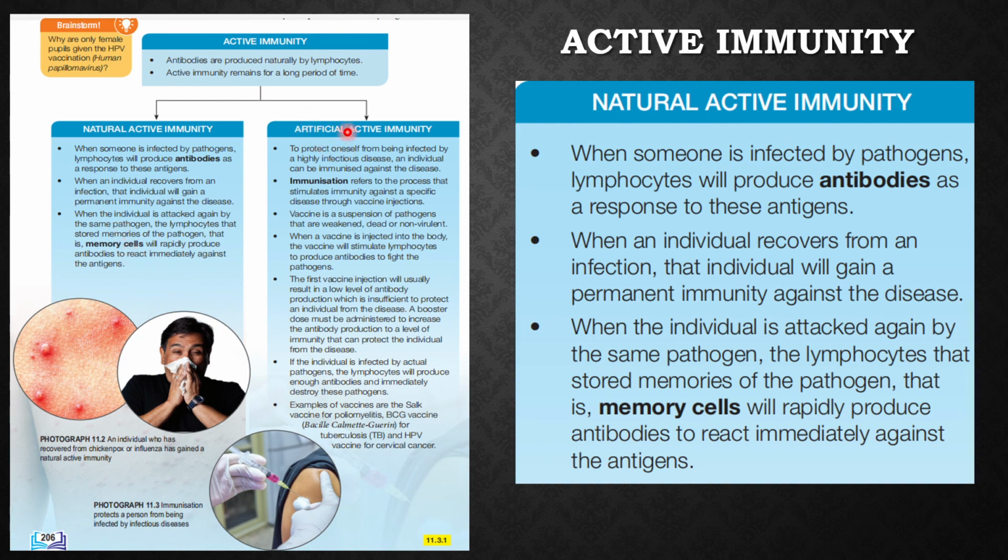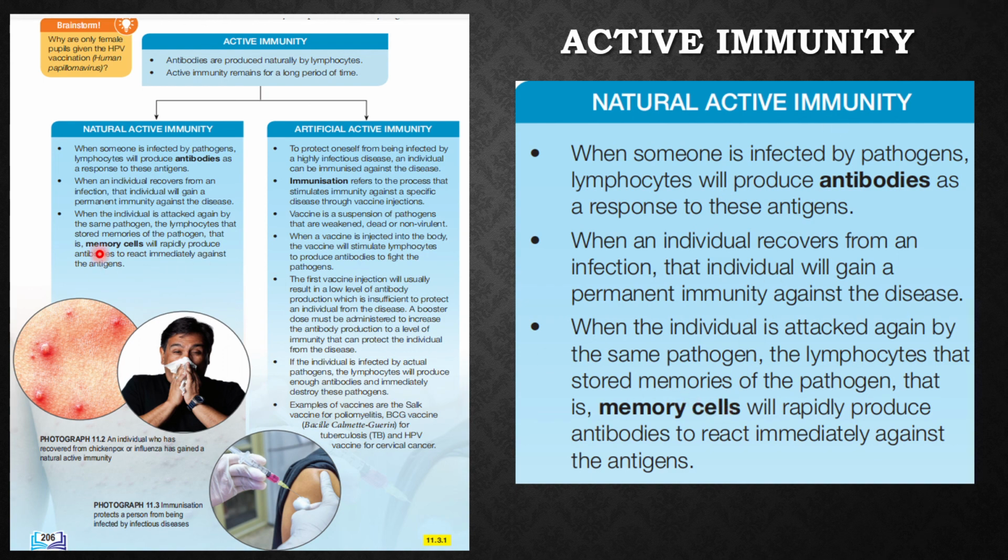Whereas artificial active immunity is through immunization, and that is through injection of a vaccine. A vaccine consists of pathogens that are weakened, dead or non-virulent, which means they are non-harmful, and they are injected into the body to stimulate the production of antibodies by the lymphocytes.